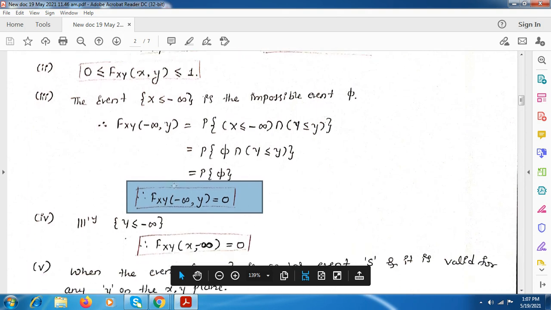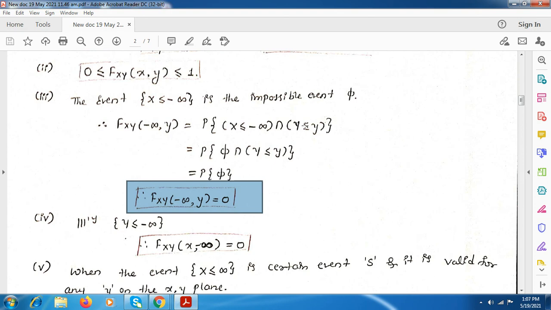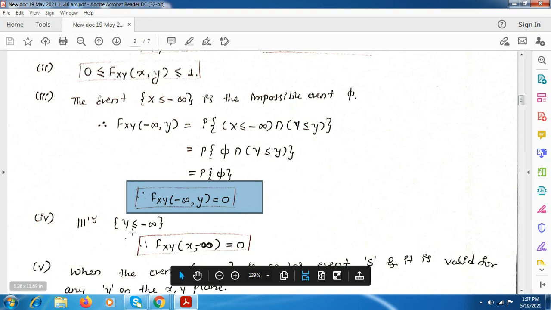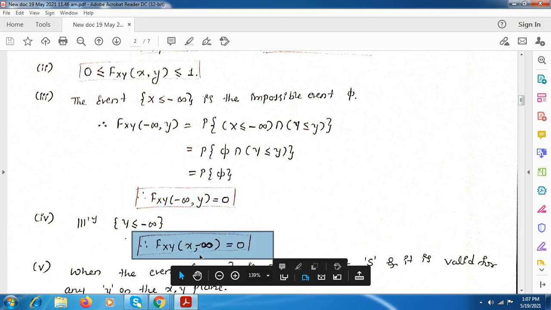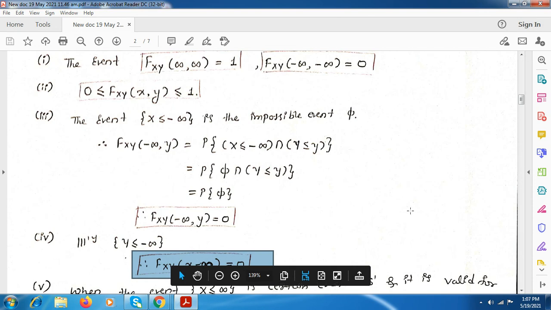The y side becomes null, since we don't have any value less than minus infinity, and the intersection with null will become null only. So the probability of this phi will be 0. So Fx,y of x comma minus infinity is also equal to 0. You just take down these four properties.